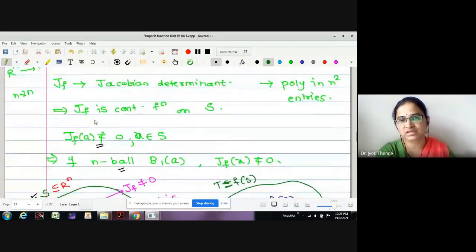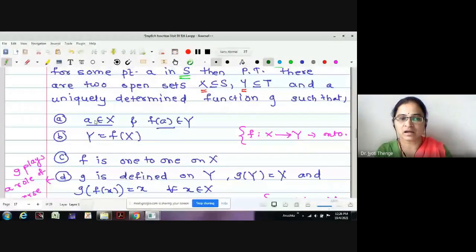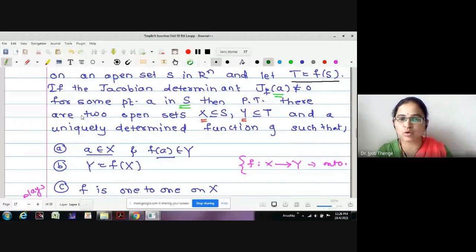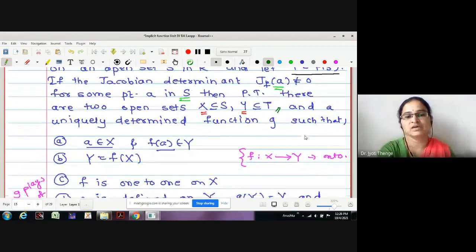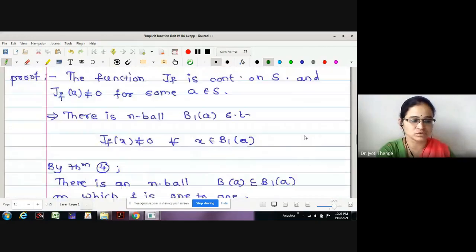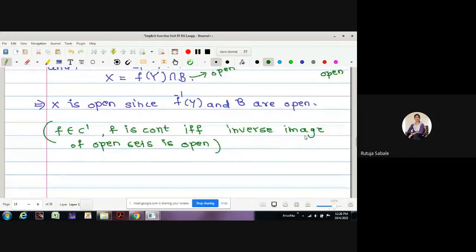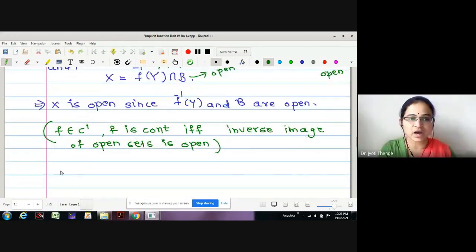We wanted to prove the existence of two open sets X and Y. Correct? We wanted to prove there are two open sets, X in S and Y in T. Up to this we have proved. Now we will go for a function g which satisfies the remaining condition. Any doubt up to this to the students? No, ma'am. Okay. Therefore, now we will select an open ball B bar, the set B bar.